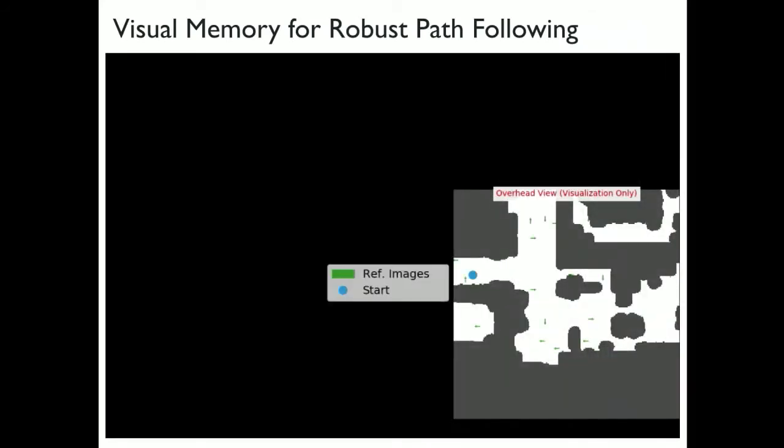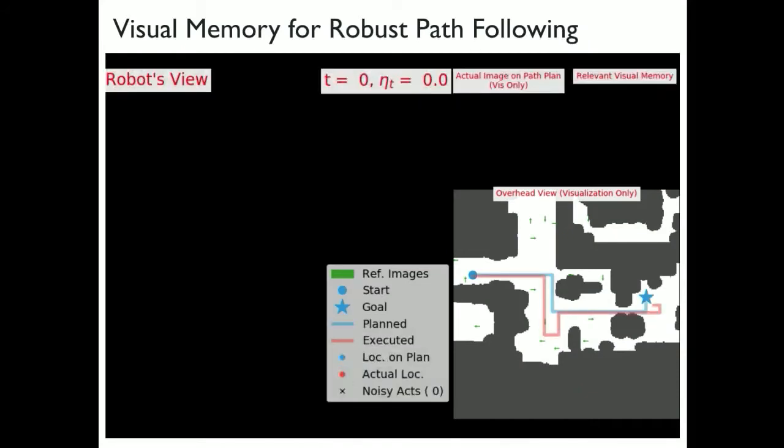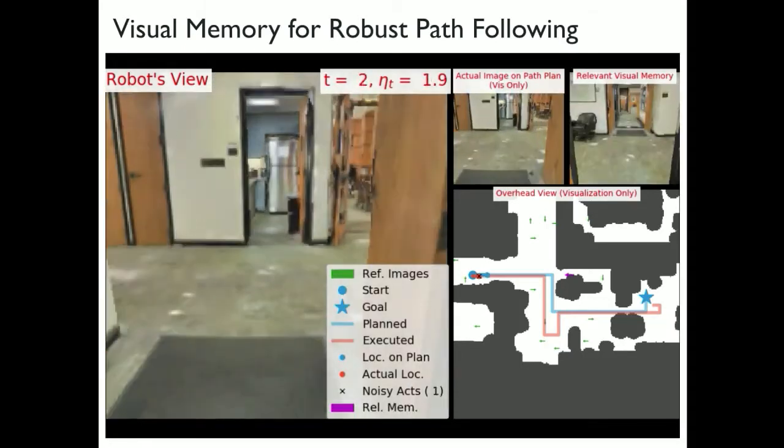So here's a video. Again, this problem only makes sense if you have noisy actuation, so you don't exactly know how you moved. So we are simulating over here a very simple way in which the agent actually executes an action, but that action fails with some probability. So it actually wants to follow this blue trajectory. What it ends up doing is following this red trajectory. And here is exactly kind of what happens.